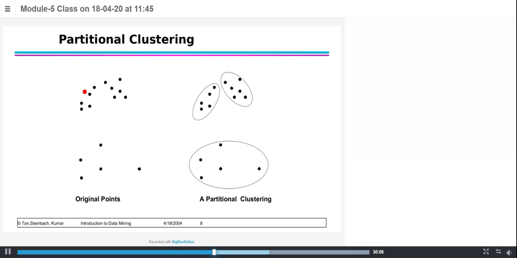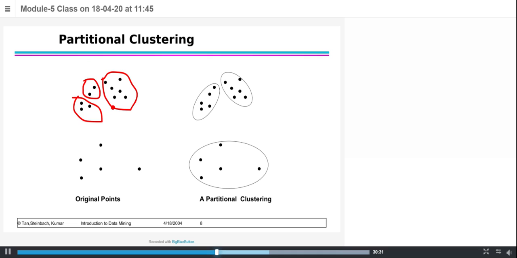So this is partitional. I already told you that no object belongs to two different clusters here. I can form all this as a single cluster, or I can form multiple clusters, but this object does not belong to another cluster. So each object belongs to only one subset.